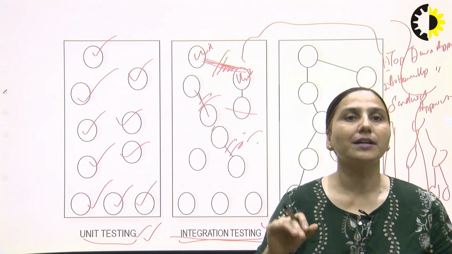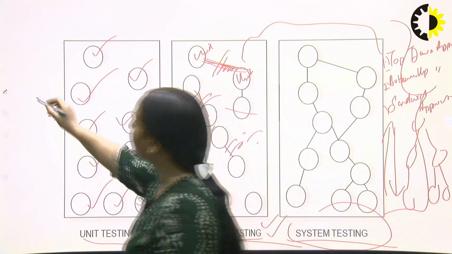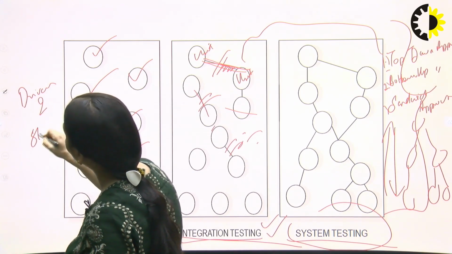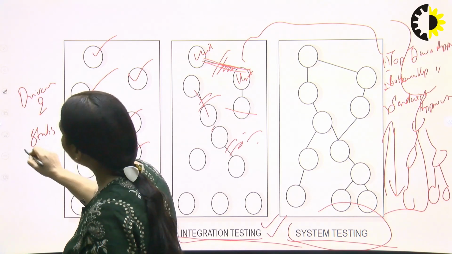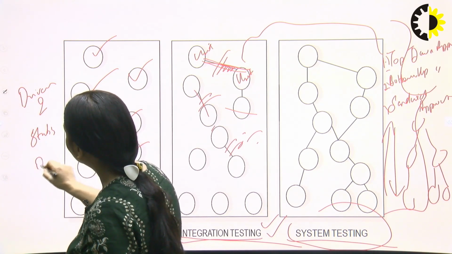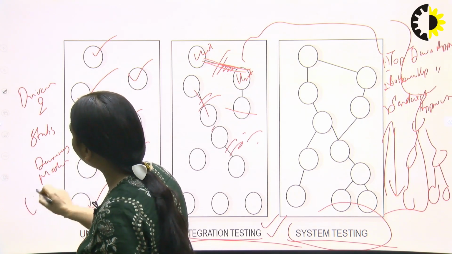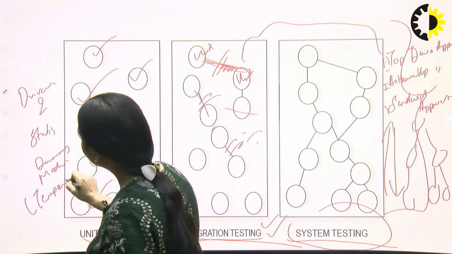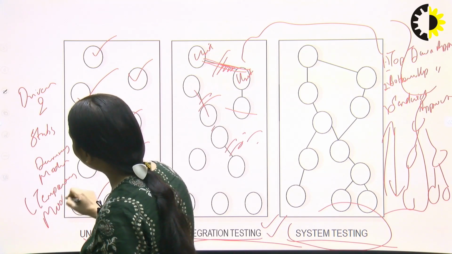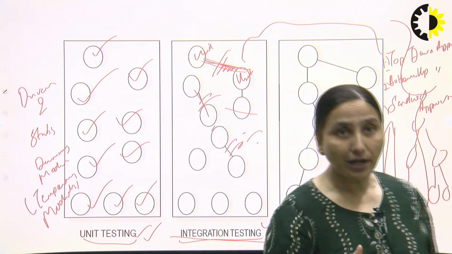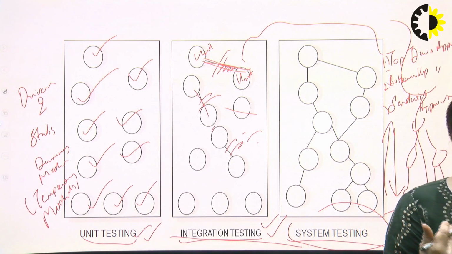That is the reason we require the concept of drivers and stubs, which I just told you about. These are dummy or temporary modules, required so that we can test a unit which is called by, and calls, another unit in the system.